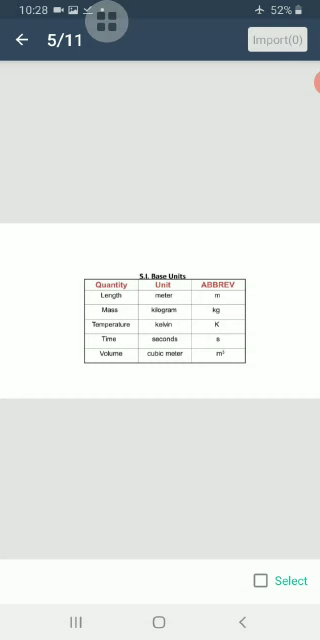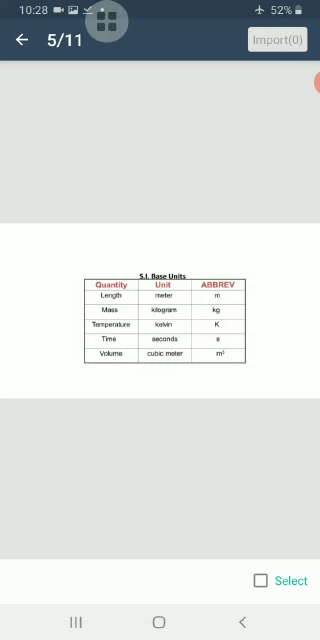In this system, the standard units of length, mass, and time are as follows. The standard unit of length is meter, and the standard unit of mass is kilogram. The standard unit of time is second. The SI system is used uniformly all over the world for all the scientific work.